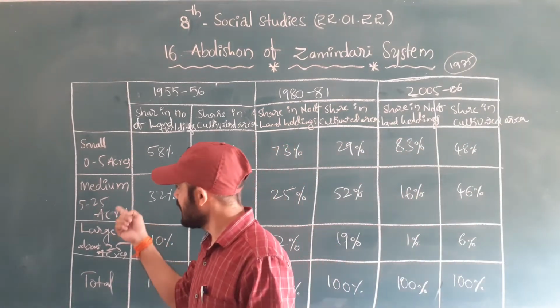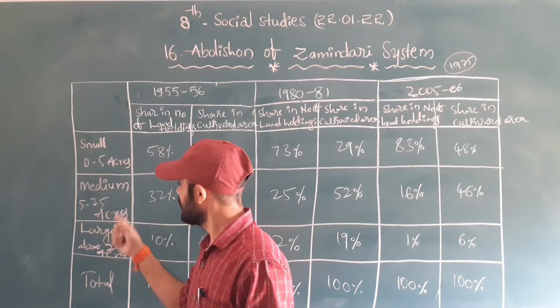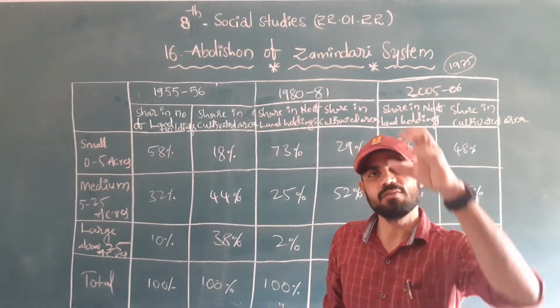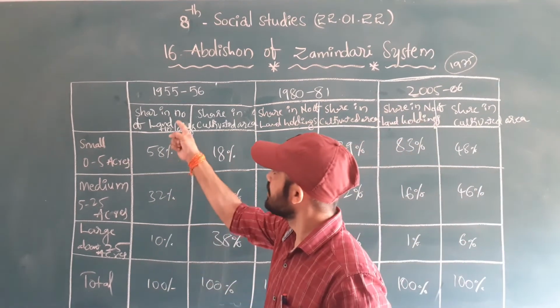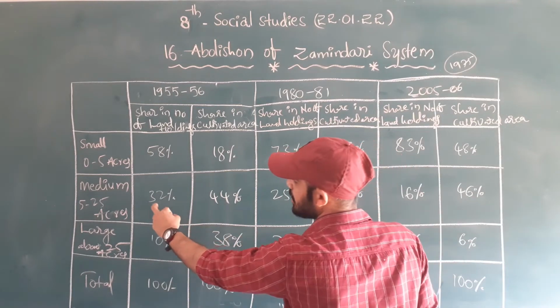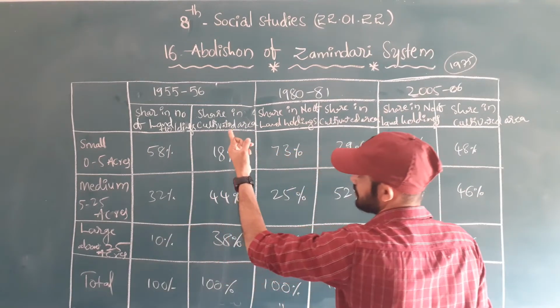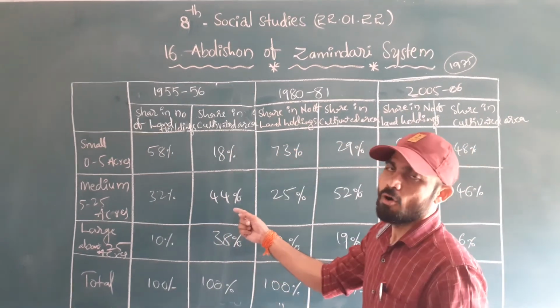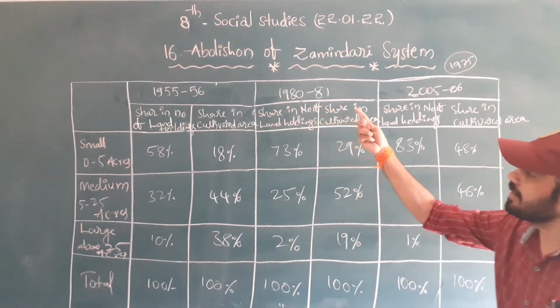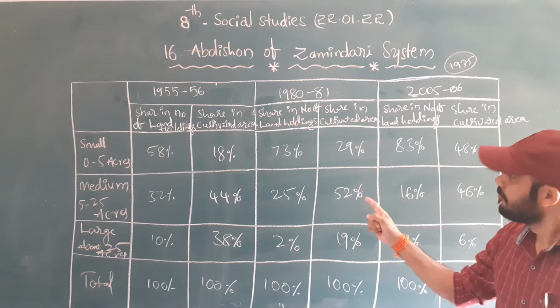Same when it comes to the medium farmers, 5 to 25 acres, we have 32% of the land holding, right? So in sharing the number of land holdings, how many percent do we have? Only 32%. But when it comes to sharing the cultivation area, it is 44%. In 1980-81 it is 25 and 52.